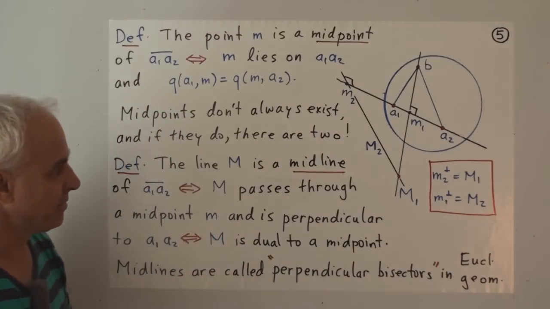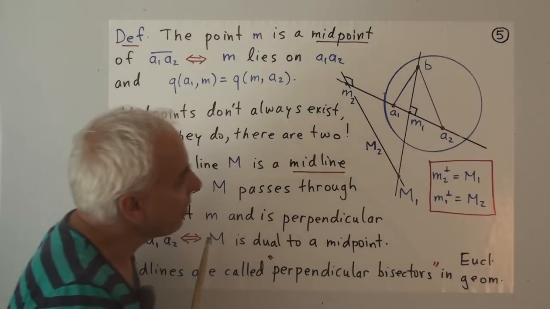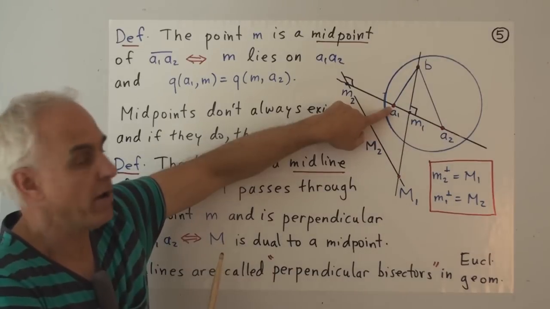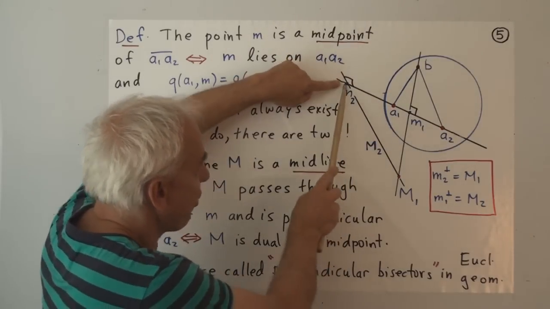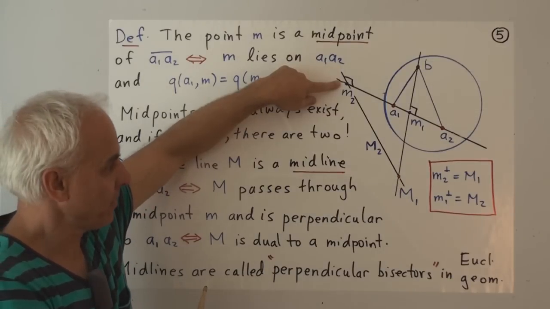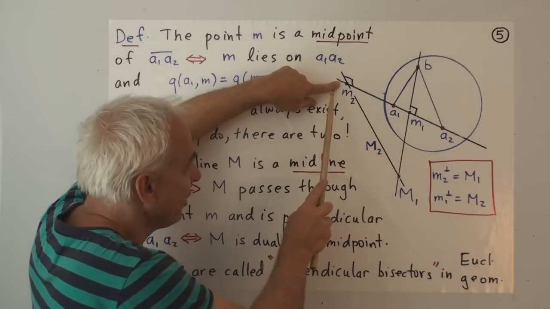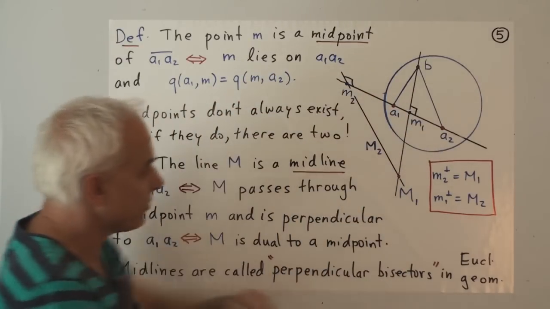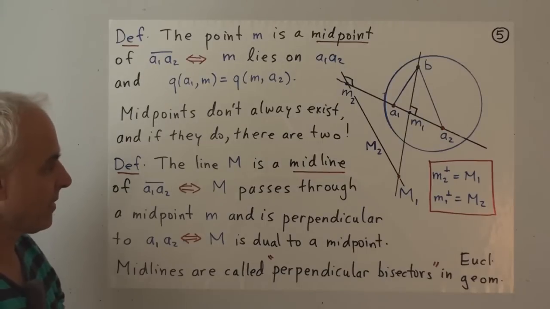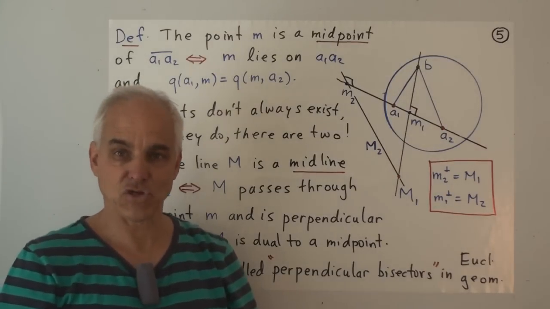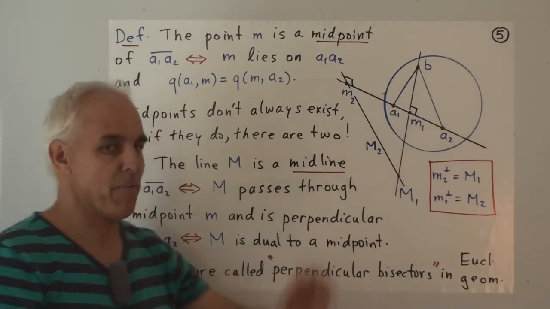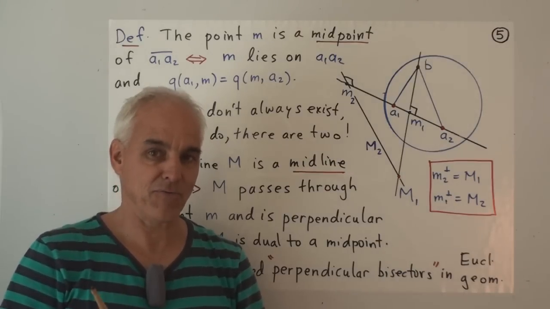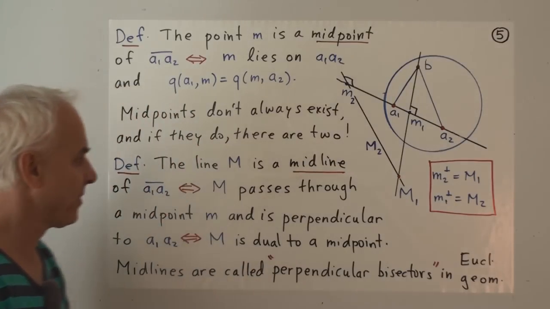There are 2 midpoints. So in this situation here, that side A1, A2 has a midpoint, which I've called M1, which is about there, and another midpoint on this side called M2. If you actually calculate this quadrance, you'll find it's equal to this quadrance, just as this quadrance equals this quadrance. It's an interesting feature. We're going to talk a lot more about midpoints, especially when we talk about triangle geometry. Midpoints are a very rich source of all kinds of fascinating things.